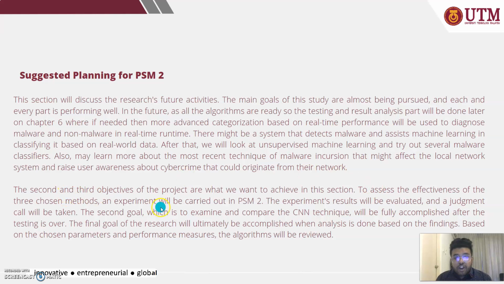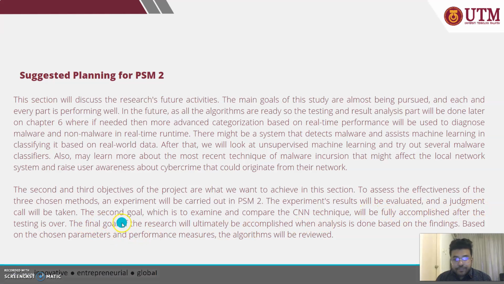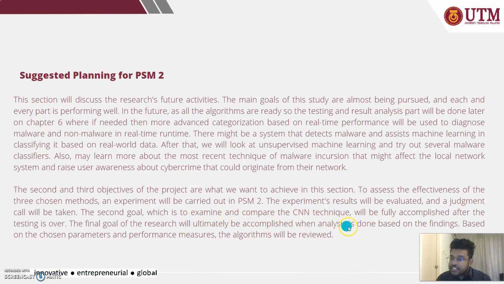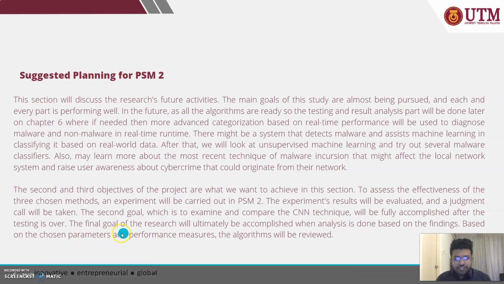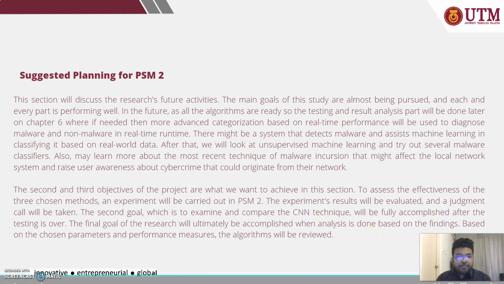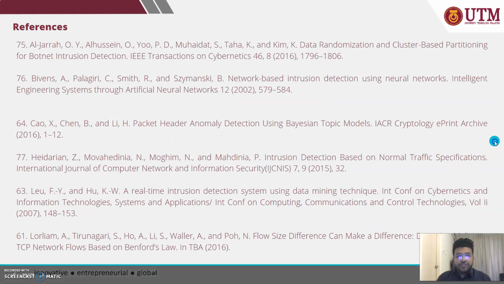The second and third objectives of this research project are what we want to achieve in this section. To assess the effectiveness of the three chosen methods, experiments will be carried out in PSM2. The experiment results will be evaluated and a judgment call will be made. The second goal, which is to examine and compare the CNN technique, will be fully accomplished after the testing is over. The final goal of the research will ultimately be accomplished when analysis is done based on the findings. Based on the chosen parameters and performance measures, the algorithms will be reviewed.